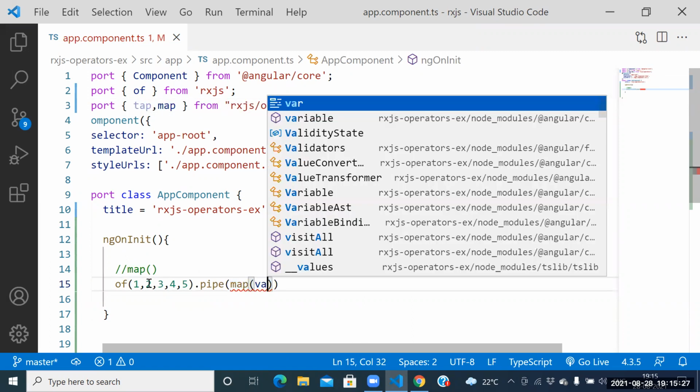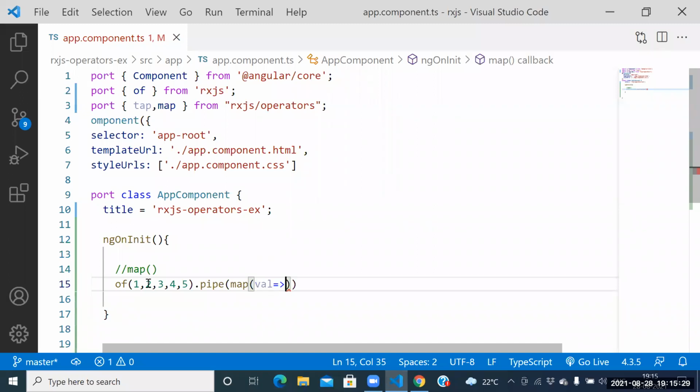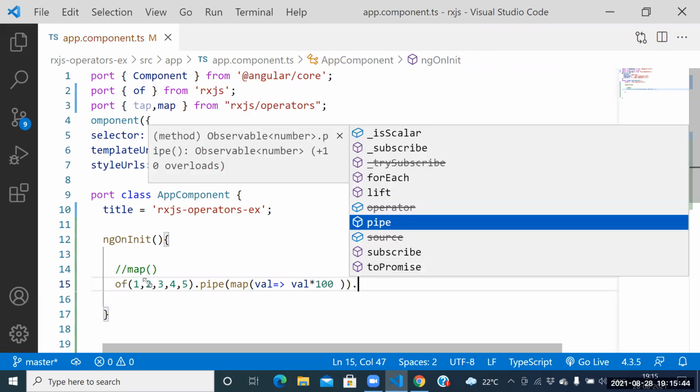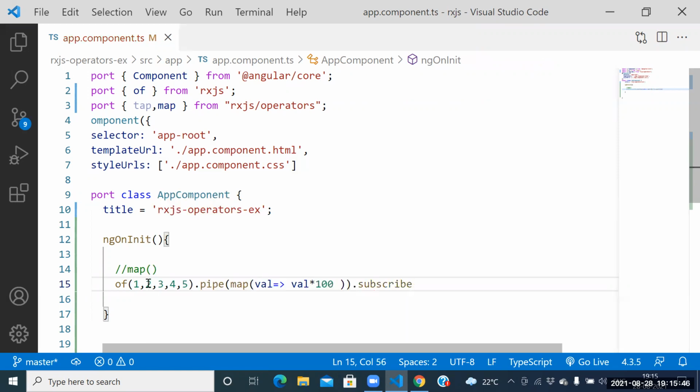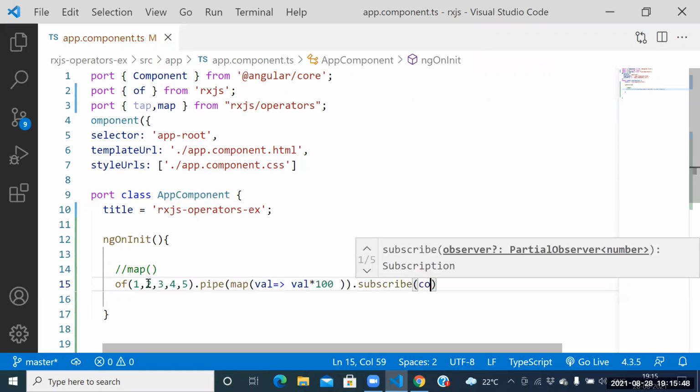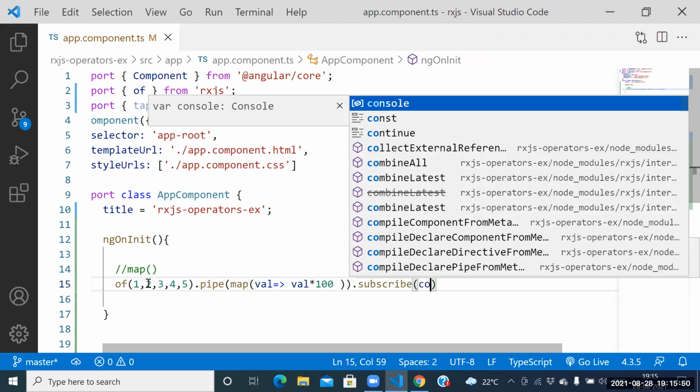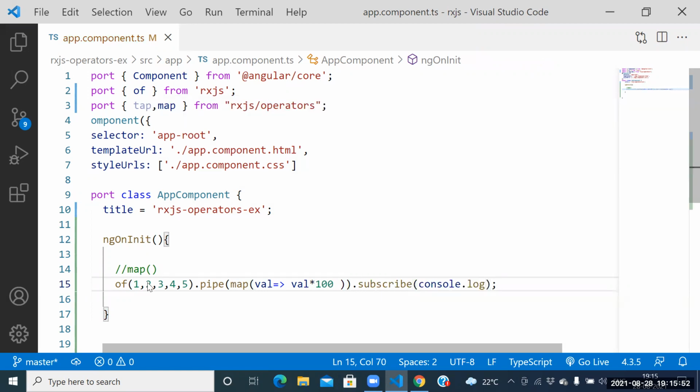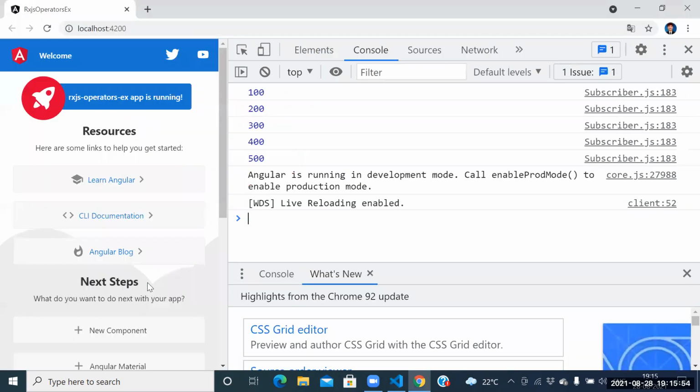Guys, see this one. Each value, 1, 2, 3, 4, 5, is stored into where? Value itself, na? So what you want to place is value into 100. How to print the result again? Subscribe of console.log. So what is the result we are getting? 100, 200, 300, 400, 500.